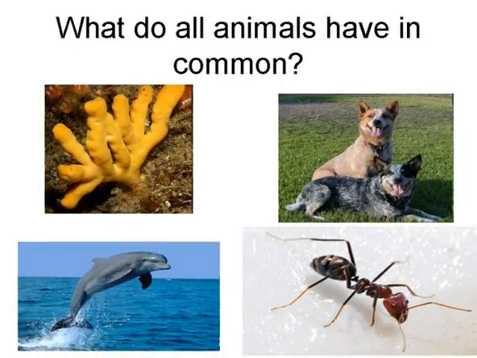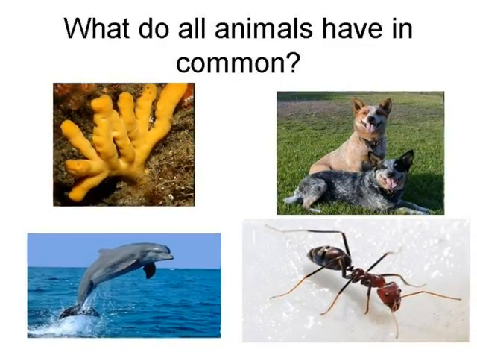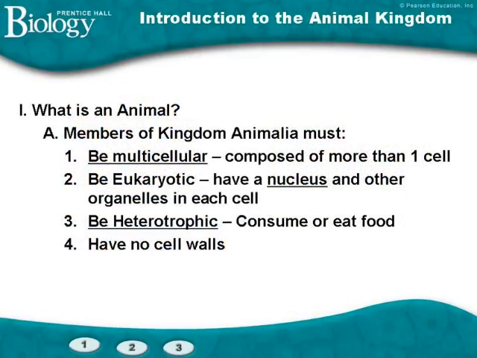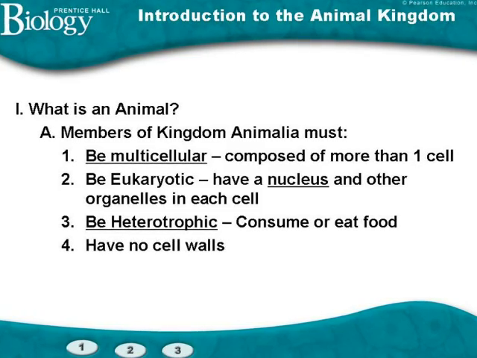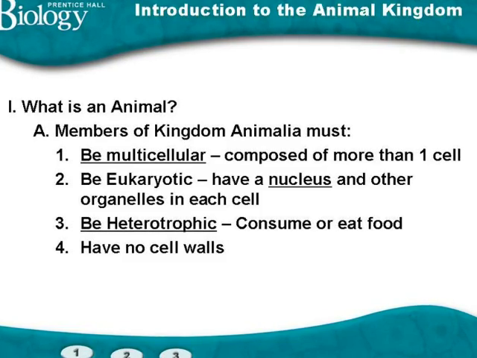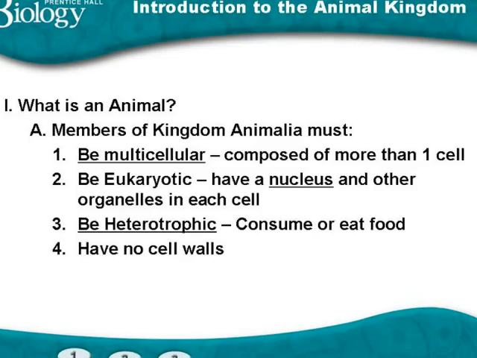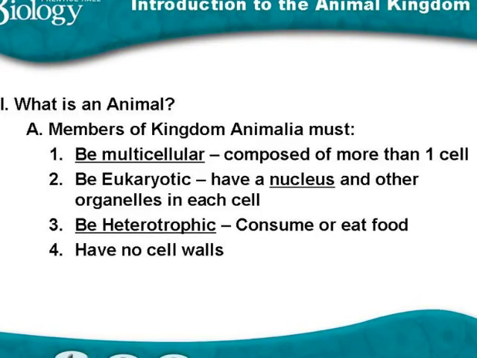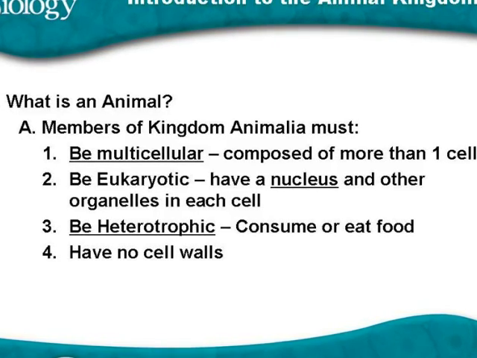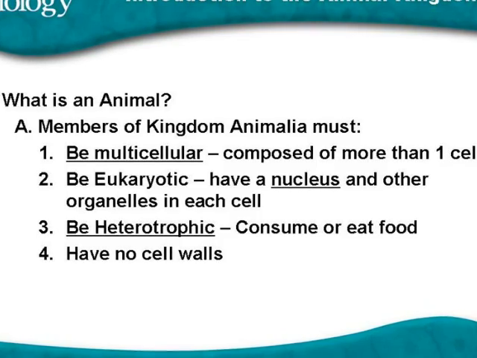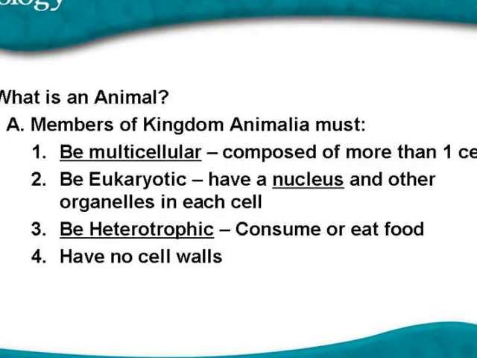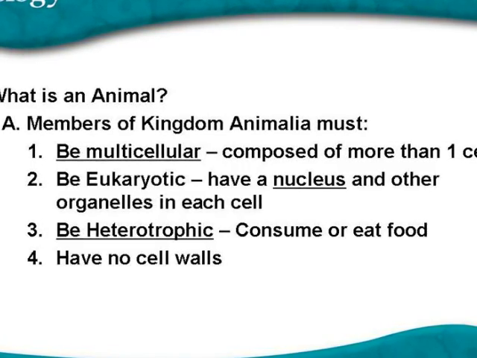All animals, from the simplest sponge to complex animals like mammals and insects, share several common characteristics. All animals are multicellular, which means they have bodies that are composed of more than one cell. All animals are eukaryotic, which means they have nuclei and other organelles within their cells. All animals are heterotrophic, which means they consume or eat food. Organisms within the animal kingdom do not have cell walls. In fact, the animal kingdom is the only kingdom in which all of its members do not have cell walls.